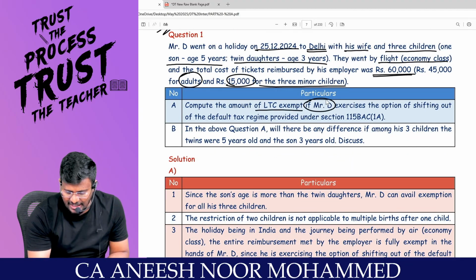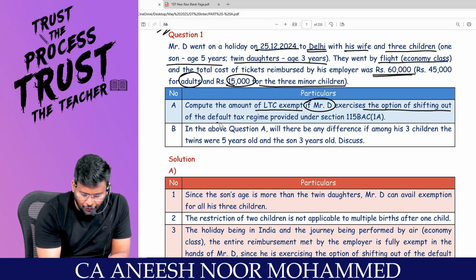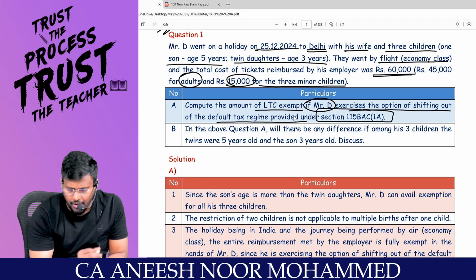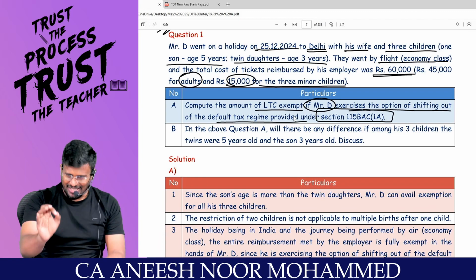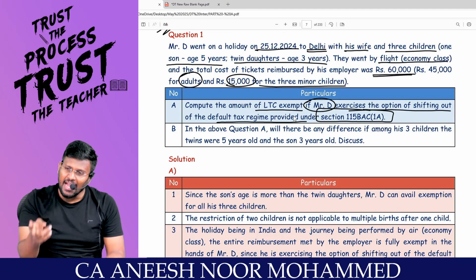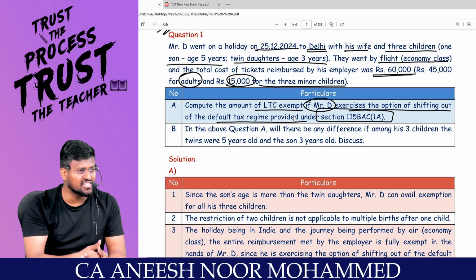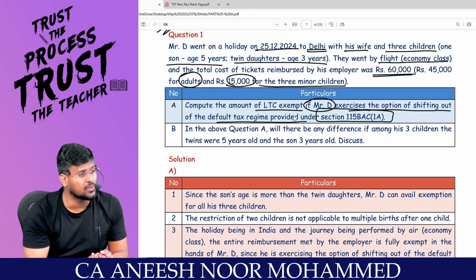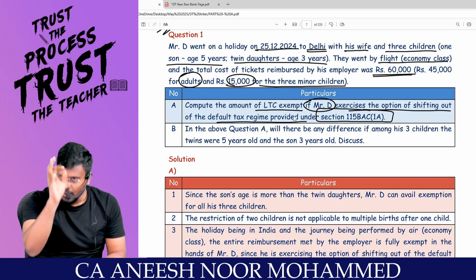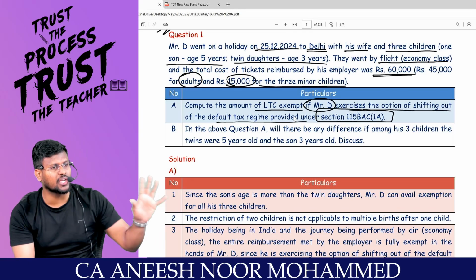If Mr. D exercises the option of shifting out of the default tax regime provided under 115BAC subsection 1A. So this person has said, I don't want the default tax regime, I am opting for the optional tax regime, so I am shifting under 115BAC subsection 1A. 10(5) will be available only if you are under the optional tax regime.